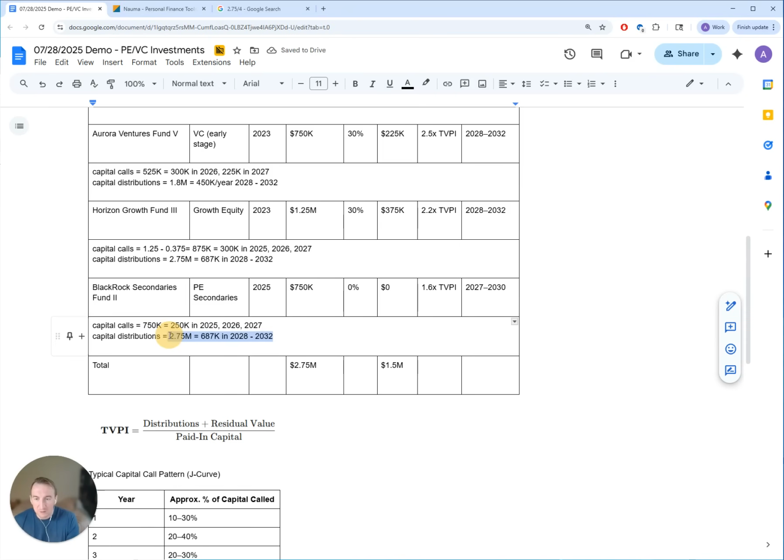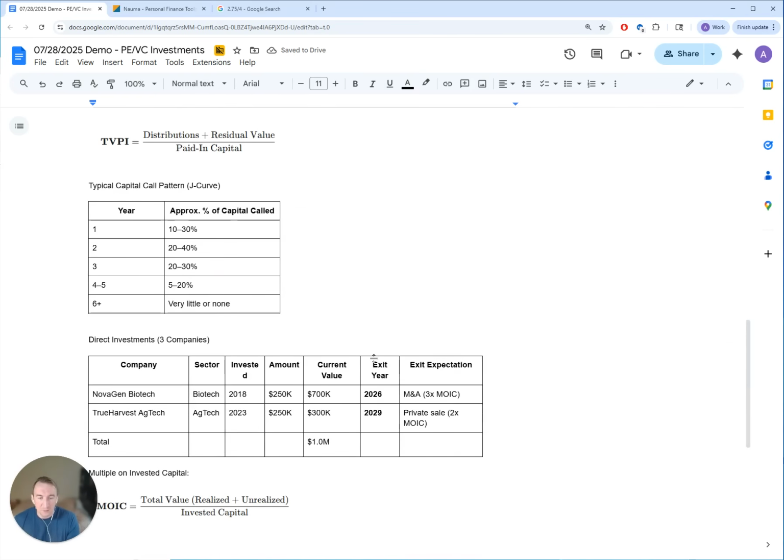Okay, for distributions, if TVPI is 1.6x, that will give us something like $1.2 million total. And if we divide it over 3 years, that's going to be $400,000 a year, I guess, in 2028, 2029, 2030.